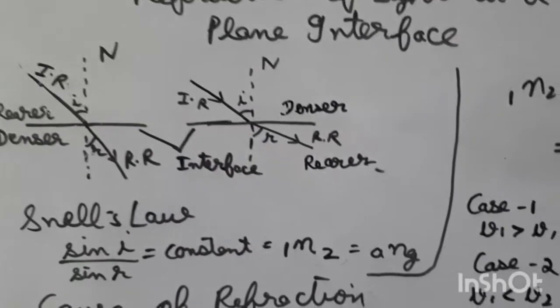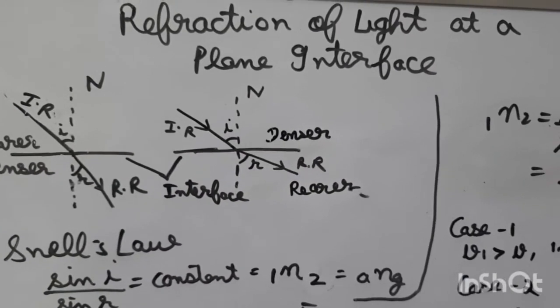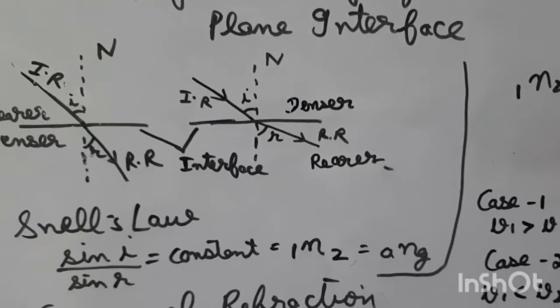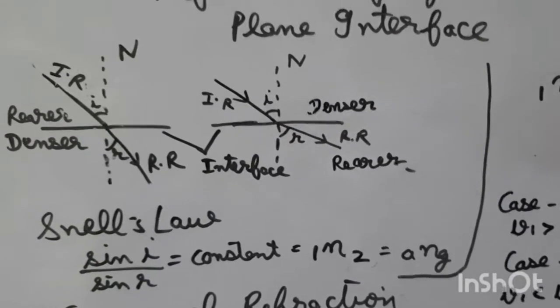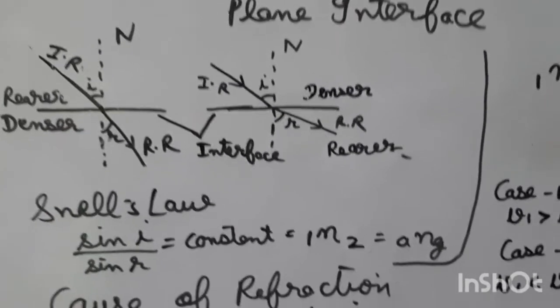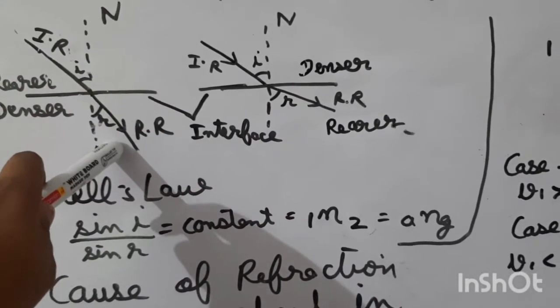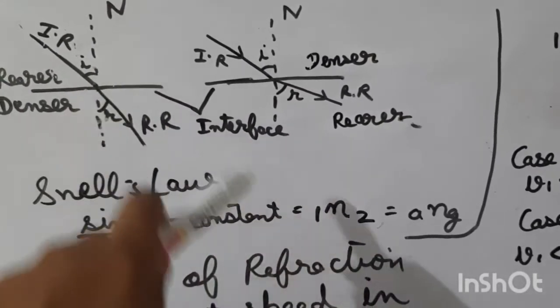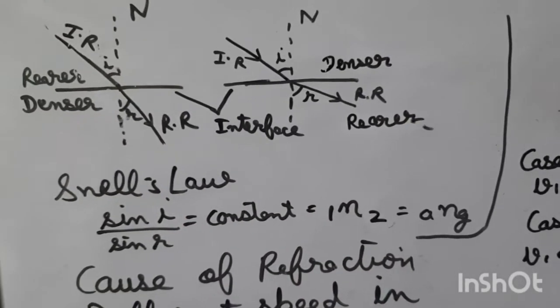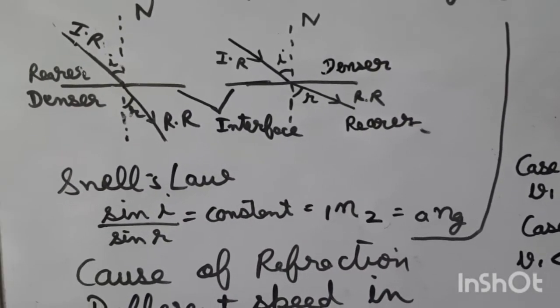So next we are going to study the laws of refraction of light. There are two laws of refraction of light. The first law is that the incident ray, the normal and the refracted ray at the interface all lie in the same plane.